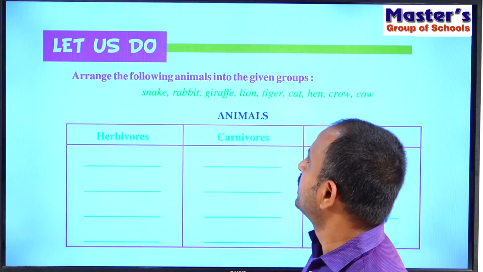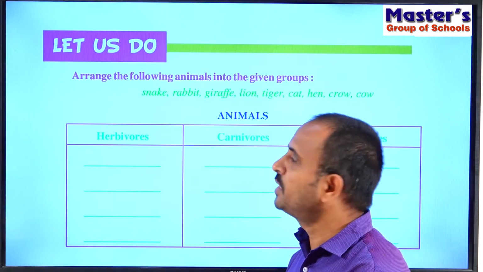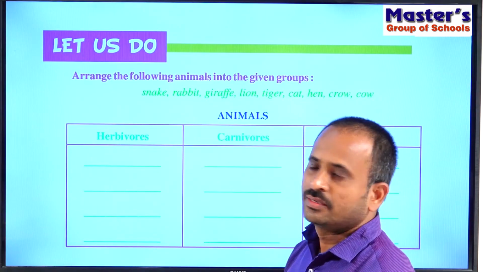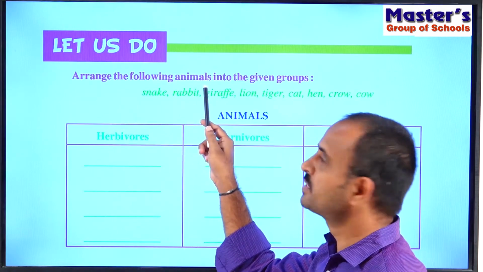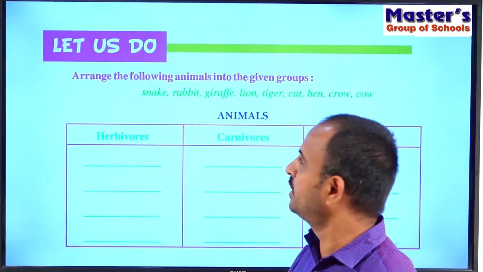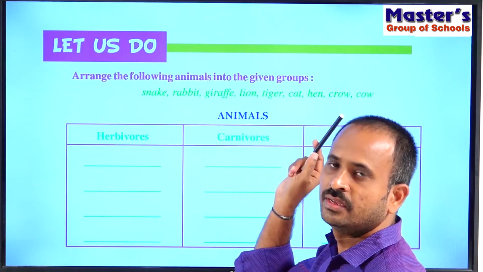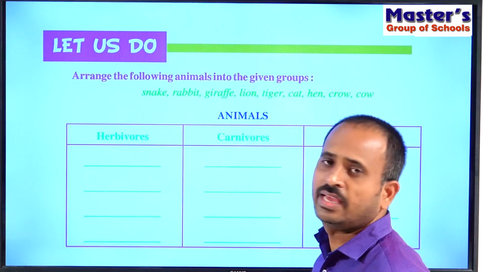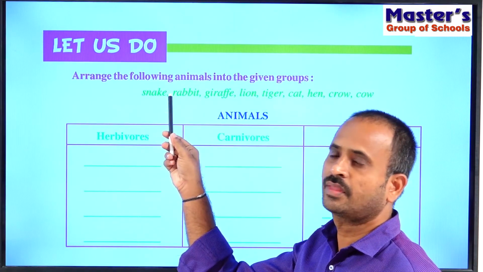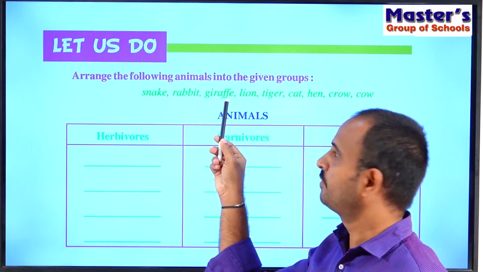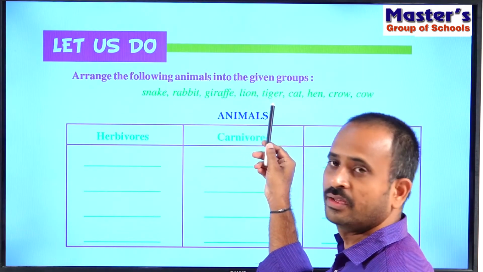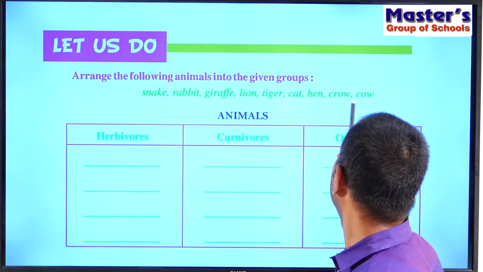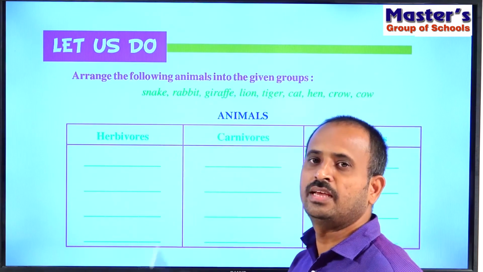So children, this is the next section in our activity part. So all the children look at the screen and read what they have given. So arrange the following animals into the given groups. So children, they have given some animals and we have to group these animals in the table. So what are the animals they have given? So that is snake, rabbit, giraffe, lion, tiger, cat, hen, crow and cow. So these are the animals they have given.